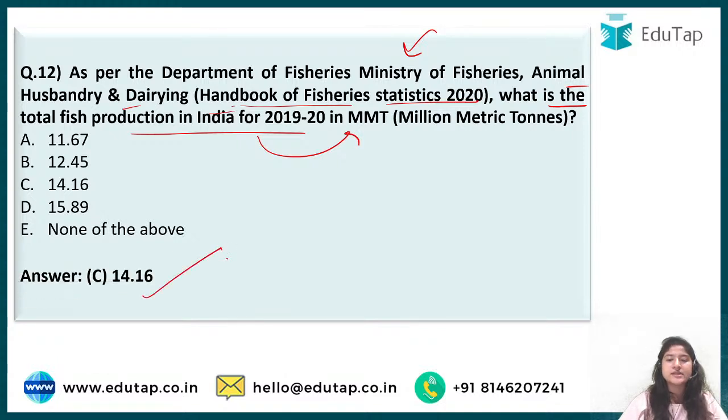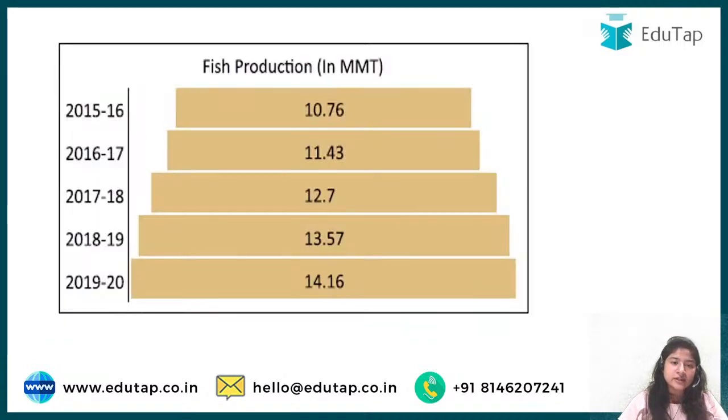So 14.16 million metric ton is the total fish production in India, according to the Department of Fisheries, Ministry of Fisheries, Animal Husbandry and Dairying. These reports are very important that you should know if you go for fish production. See, in 2015 this was 10.76 million metric ton. Then it is constantly increasing, and in 2019-20 we have 14.16.